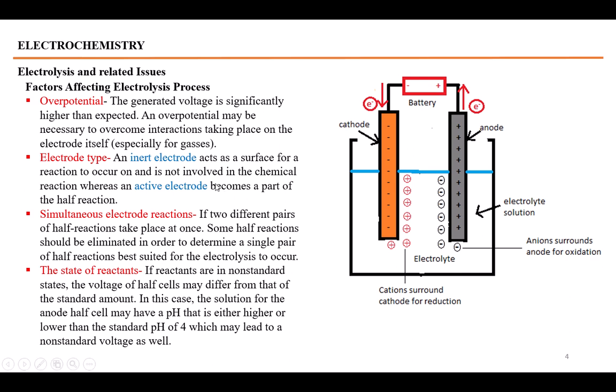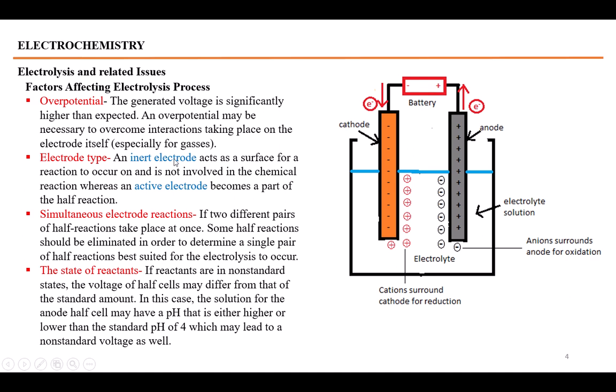There are some factors which would affect the electrolysis process. Overpotential means that a greater amount of potential is always required to carry out the electrolysis process than the expected value. The amount of voltage or potential which is required to separate the components is not the only requirement, the losses that take place at the cell may also be required. So a little more potential will be provided by the battery to carry out the reaction.